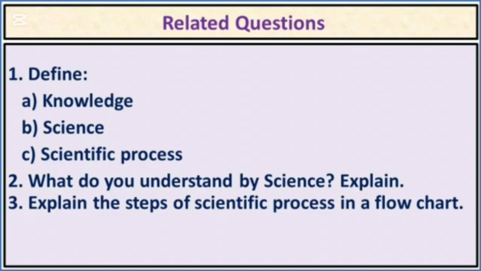Okay? Number 2. What do you understand by science? Explain. This question can be for 2 marks or 3 marks. And number 3 question, explain the steps of scientific process in a flow chart. Here, you need to explain about the flow chart. It can be for 3 marks. So now, my dear students, I will discuss about the answers of these related questions.